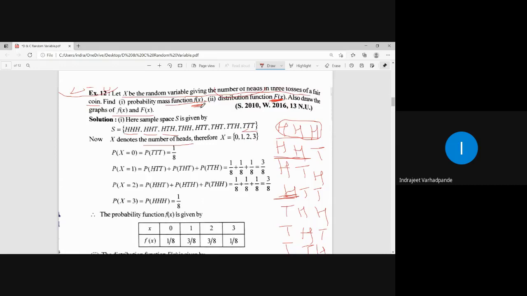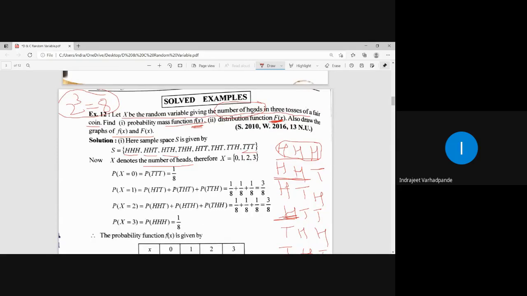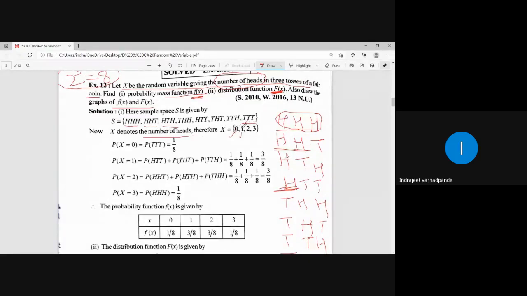If I define a random variable giving the number of heads, it can be 0, 1, 2, or 3. So my random variable here takes the values 0, 1, 2, 3, with each number representing one of the outcomes.